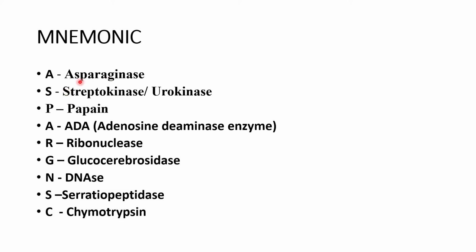The first enzyme of this therapeutic use is asparaginase, so I have written this from A. You can learn asparaginase, then S, streptokinase or urokinase, then P for papain, then A for ADA, that is adenosine deaminase enzyme, then R for ribonuclease, then G for glucocerebrosidase, then DNase, then S for serratiopeptidase and C for chymotrypsin. So this sounds like asparaginase.